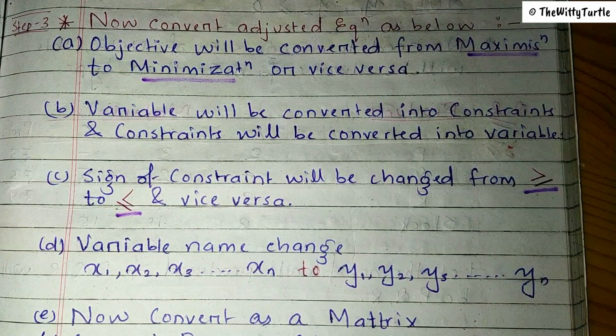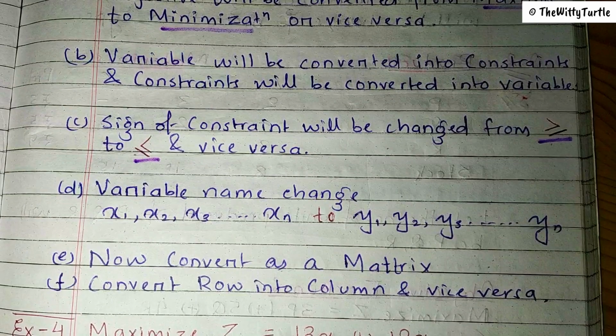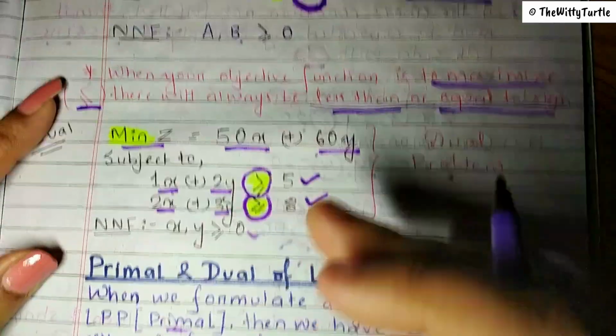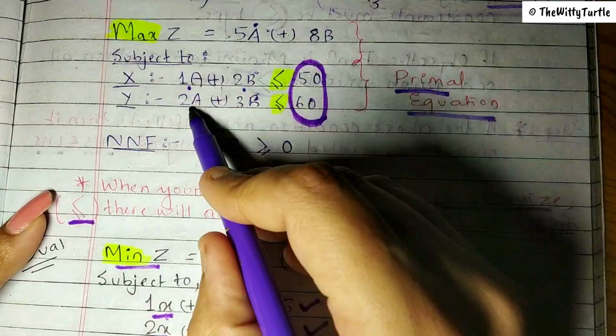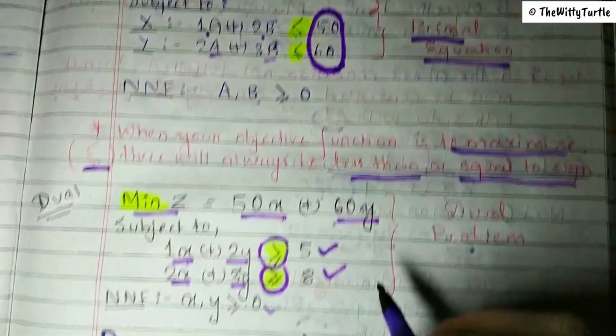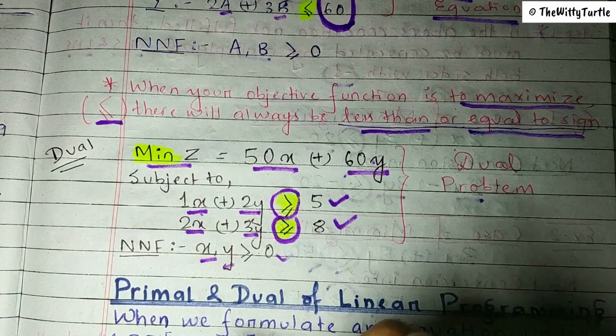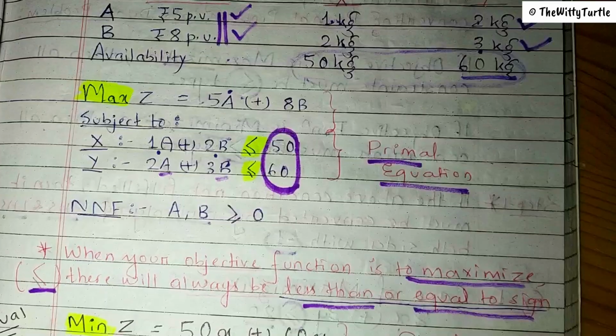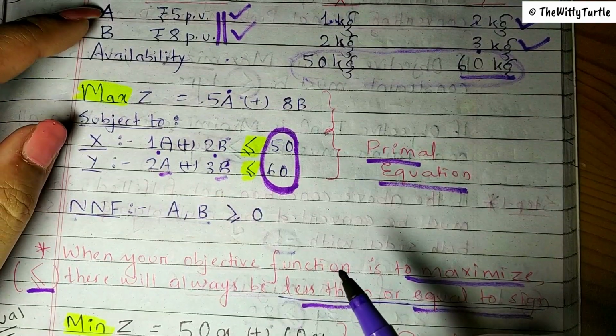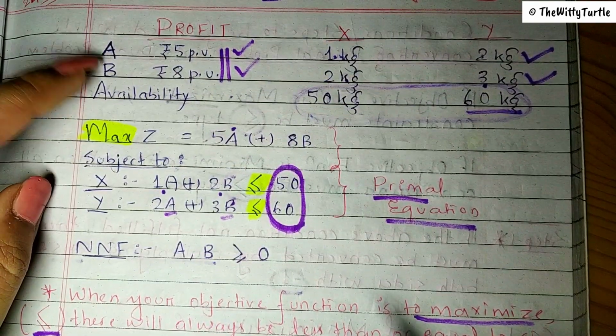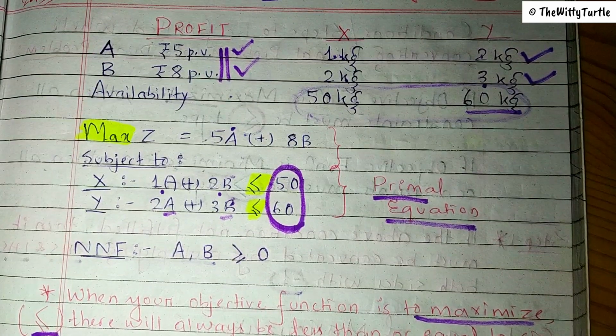Now the fourth point is that the name of the variables will change. In this case also, what were the first variables? A, B, right? And in this case, we have taken variables x and y. Why is it happening? Because the variable which is representing here is different from what is there in dual.